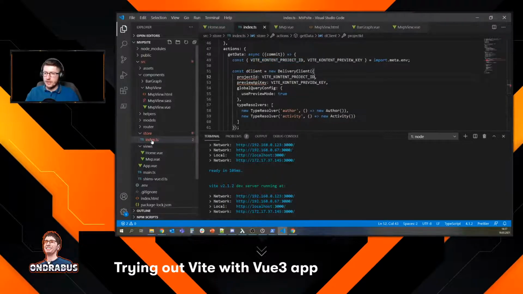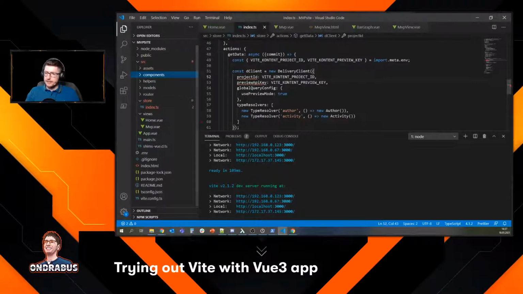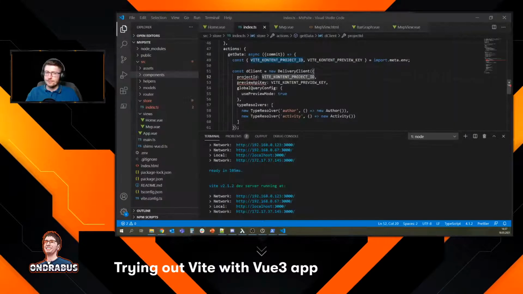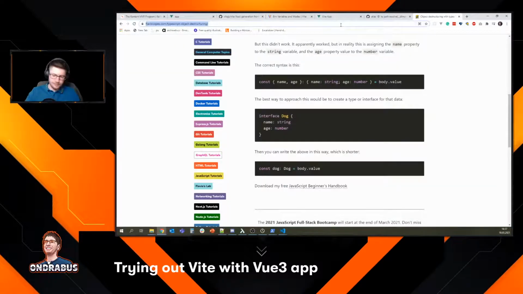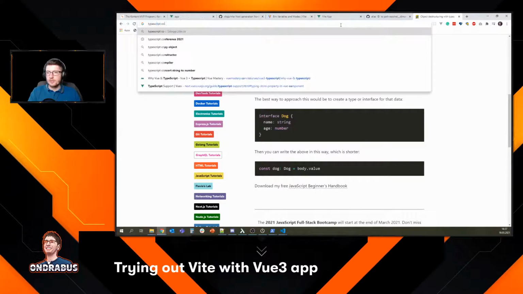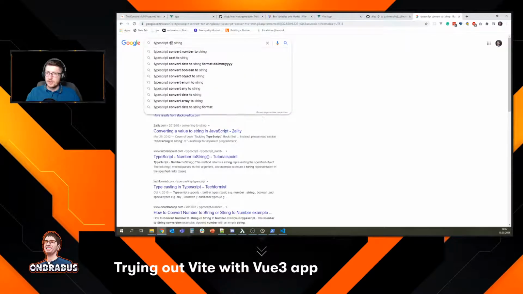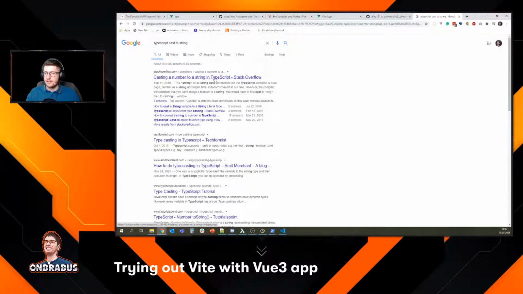I just don't like the red color here, so that's why I want to fix this. So let's see. TypeScript convert to string. Casting, it's better.